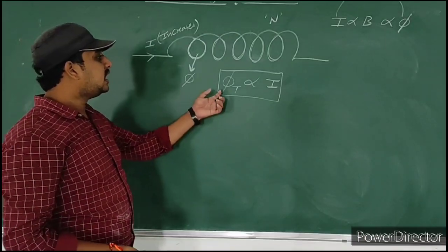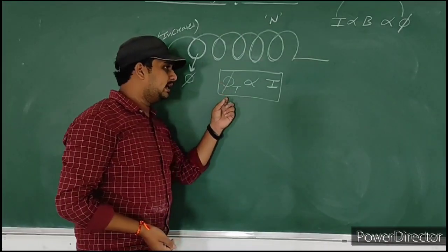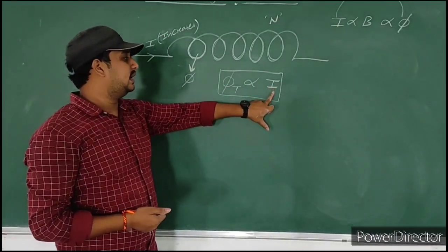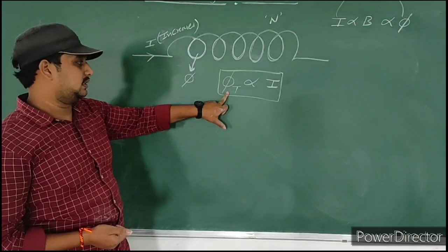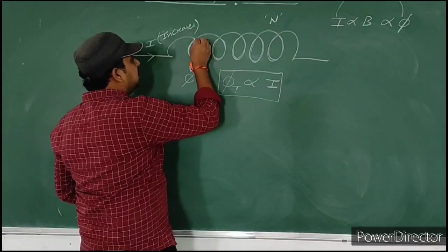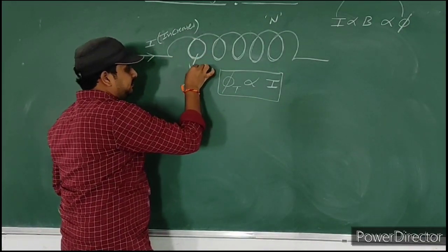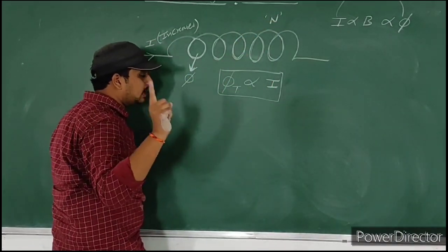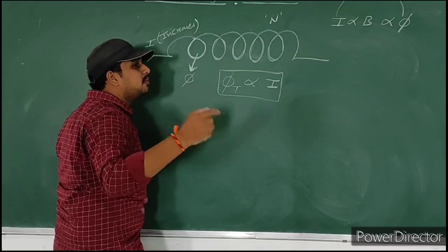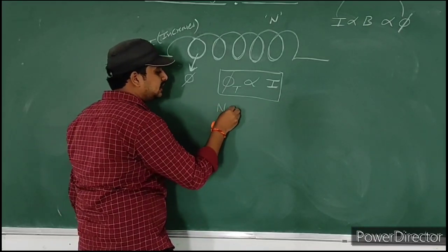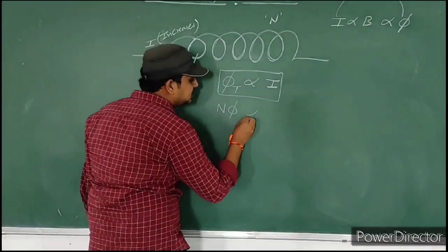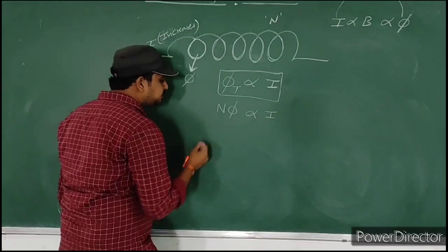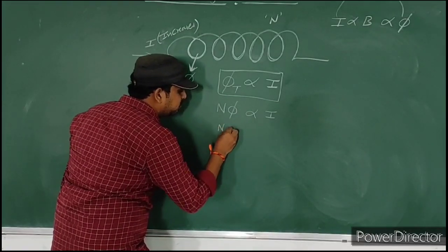So this is very, very important. If magnetic flux changes, then electric current also changes. That means electric current is directly proportional to magnetic flux. So each coil has flux, I consider phi. Here how many coils are there? N number of coils are there. One coil has magnetic flux phi, so N coils have total flux N phi. N phi is directly proportional to electric current I.